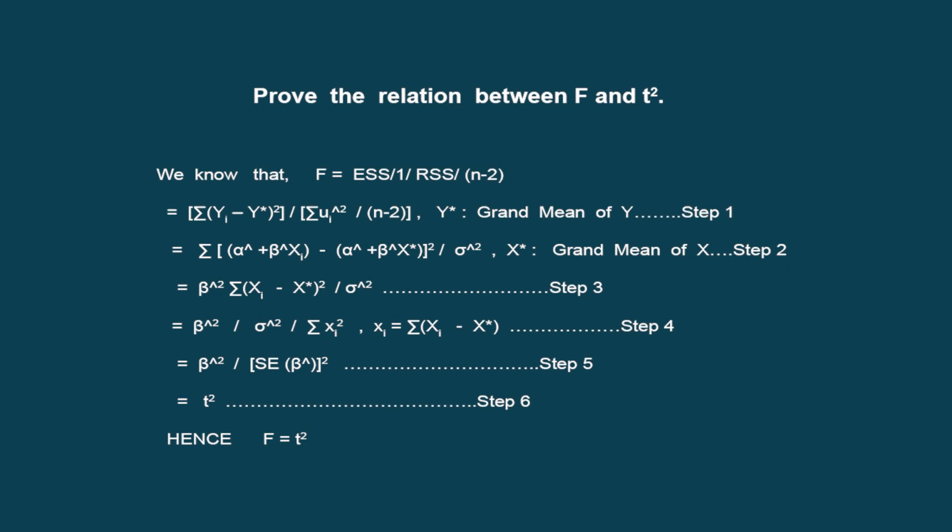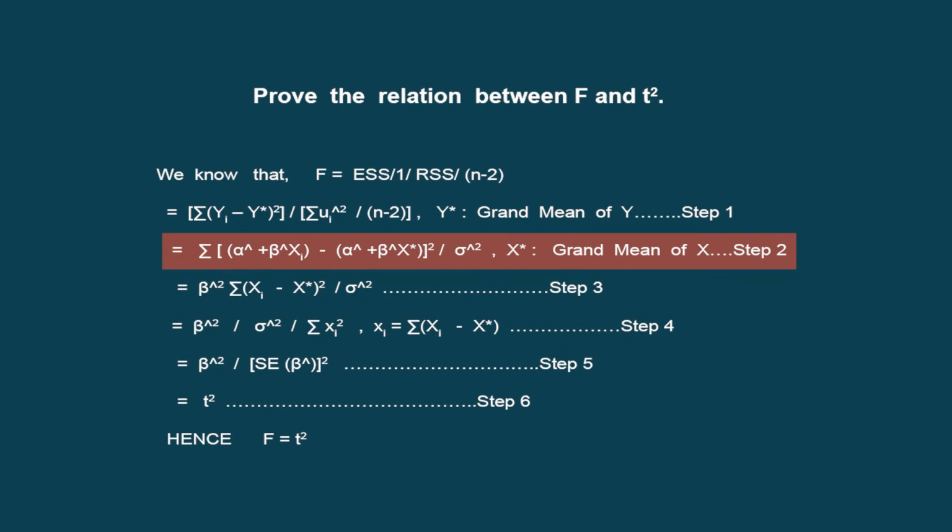Now we go for this expression, which is the explained sum of squares. By definition, we know when we have written in summation of small yi, now we write down in terms of the capital letters as Yi, that is the specific observation of Y, minus Y star, which is the grand mean, divided by summation of u hat square, which is basically the estimated error of the residuals, divided by n minus 2. This n minus 2 happens to be the degrees of freedom.